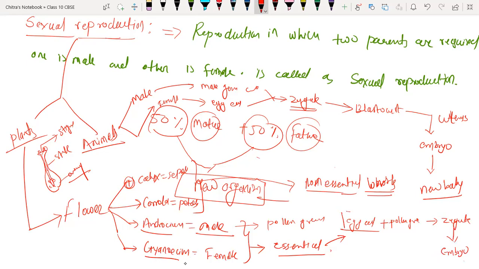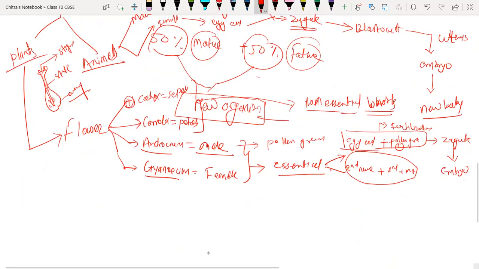When the egg cell and pollen grain fuse, it is called fertilization. Again, in the ovary, we have the secondary nucleus. It fuses with the second male germ cell. Whenever the male germ cells are released in the ovary, there are two germ cells. First, here we have the pollen grain, which is the male germ cell, and here we have the second male germ cell, which fuses with the secondary nucleus. They form the endosperm.